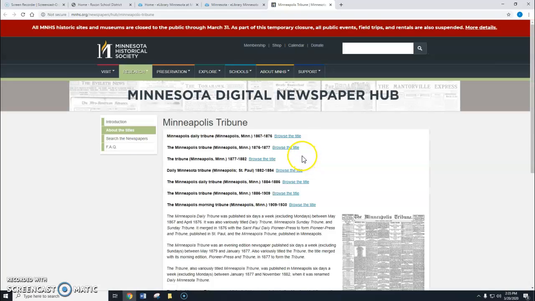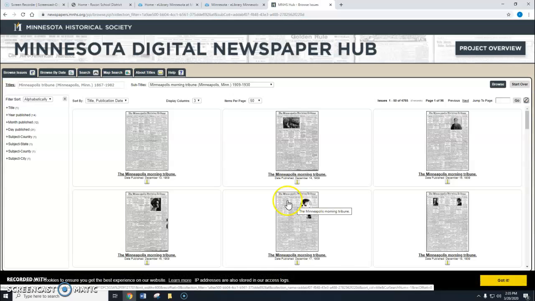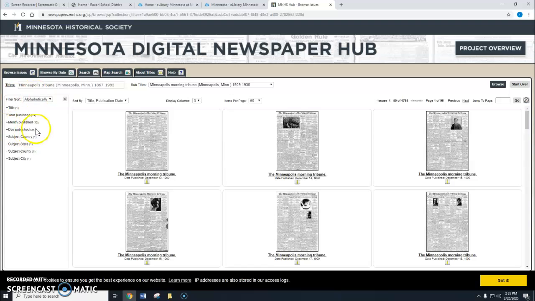All right, so now we've got some different options here, and what we want to do is choose, well, this is 2020, so we want to go back to 1920. And so we have to find which one of these would best suit that. Looks like this one, the Minneapolis Morning Tribune, Minneapolis, Minnesota, 1909 to 1930. So we'll click on Browse the Title, and that brings us here. And then now this over in the left area here is where we're going to really pinpoint our search.